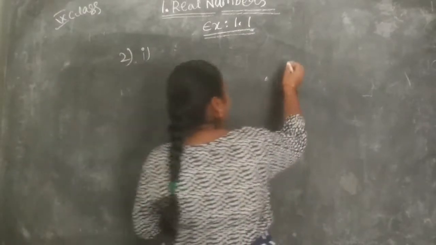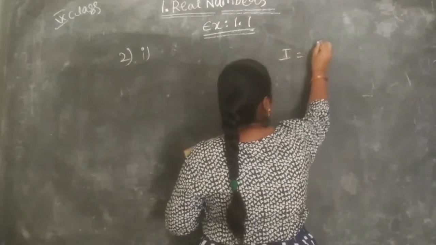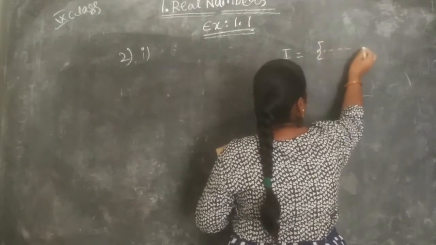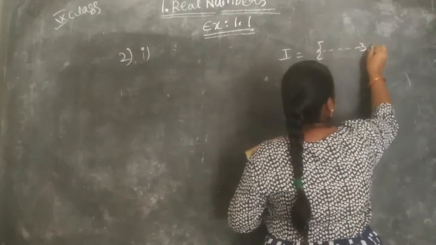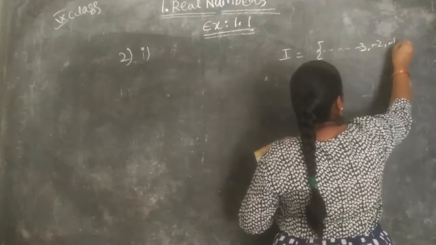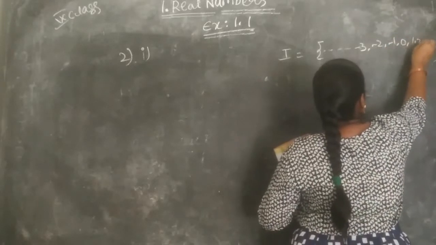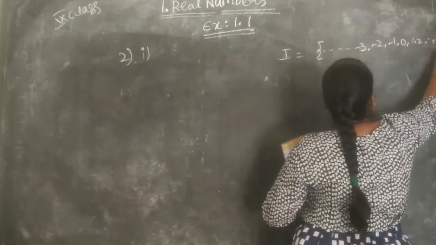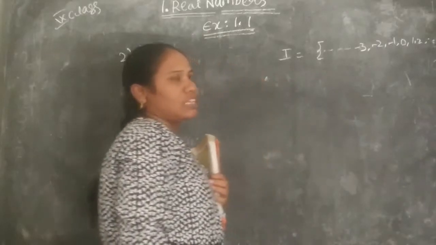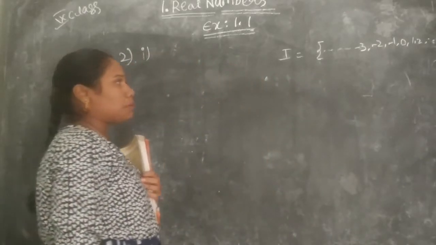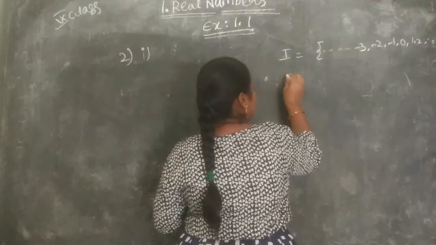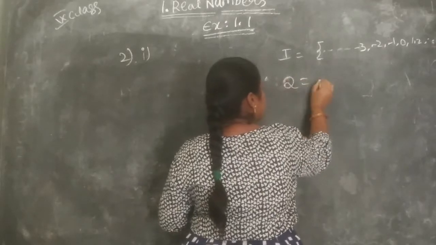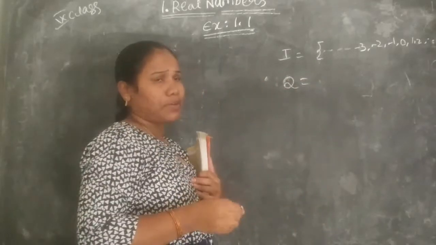So let's see here. The integer set is, and so on up to -3, -2, -1, 0, 1, 2, 3 and so on. These are the set of integers. Yes or no? And what is a rational number? A rational number should be in P by Q form.